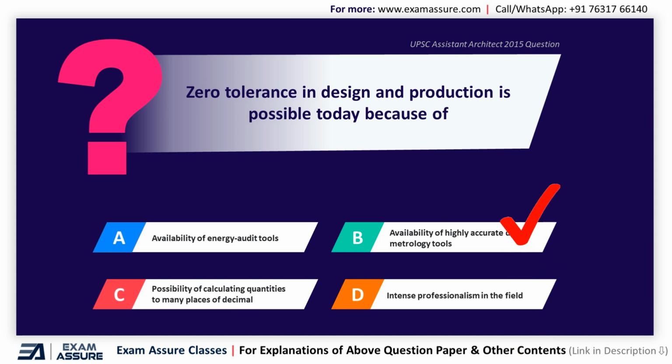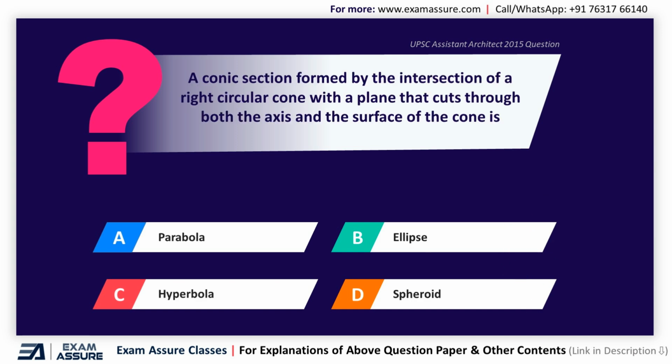And the correct answer is option B, availability of high accurate digital metrology tools. Next question, a conic section formed by intersection of right circular cone with a plane that cuts through both the axis and the surface of a cone is option A, parabola, option B, ellipse, option C, hyperbola, option D, spheroid. And the correct answer is option B, ellipse.